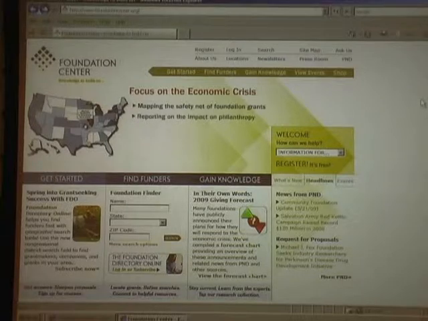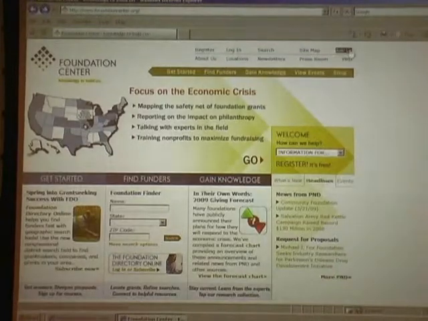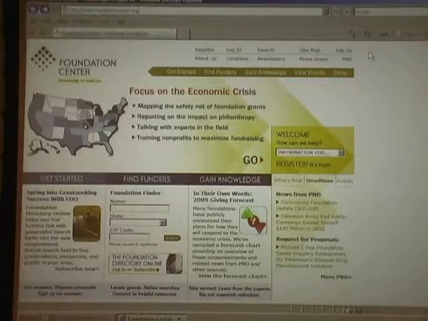That's a very quick introduction to our website. There's a lot of other information that you'll find here, but really if you forget everything else, there is a sitemap available here in the upper right-hand corner, and then there's also the Ask Us link for our online librarian reference service, so we can assist you in finding information that you need.